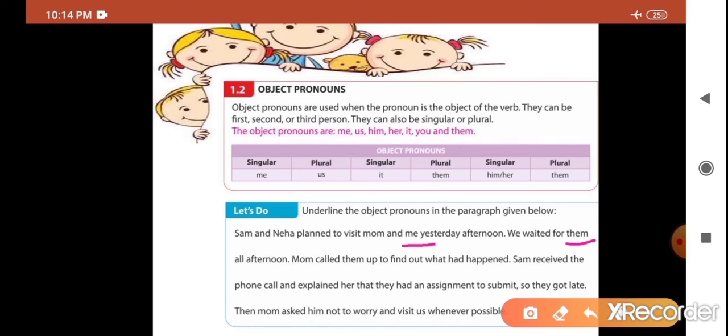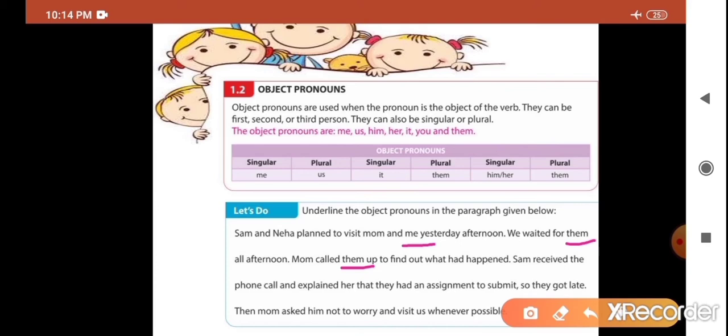Think and answer. Mom called them up to find out what had happened. Here which word is the object pronoun? Them. Very good. Sam received the phone call and explained to her that they had an assignment to submit. So they got late. Read the sentence properly.